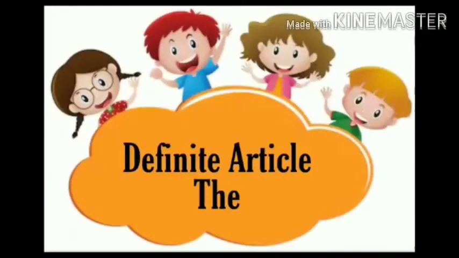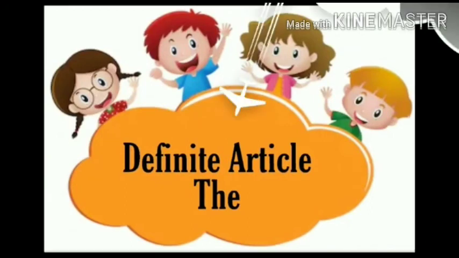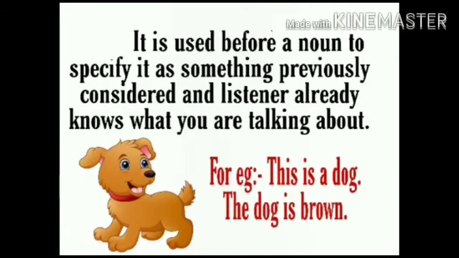Now, let's look into a few important usages of article the. The is used to refer to something which has already been mentioned. For example, this is a dog. The dog is brown. You can notice here that we used a for referring to a dog the first time, but we use the to refer to the dog the second time.